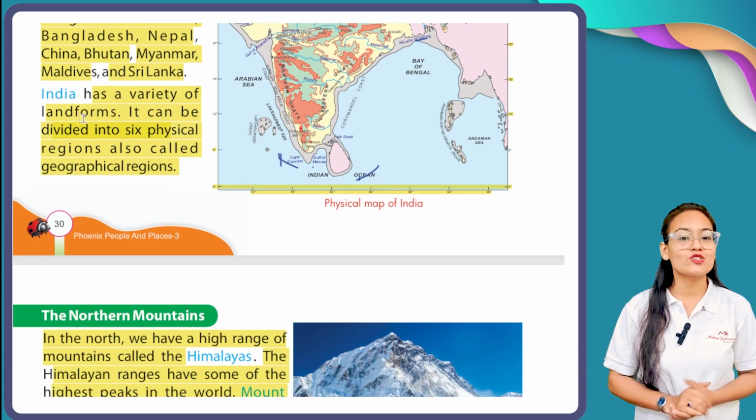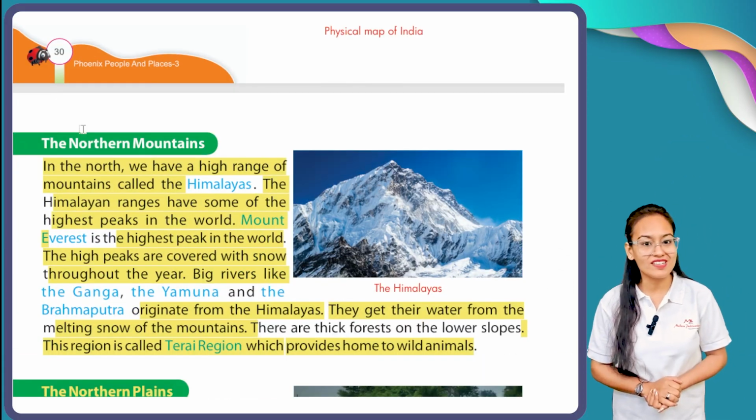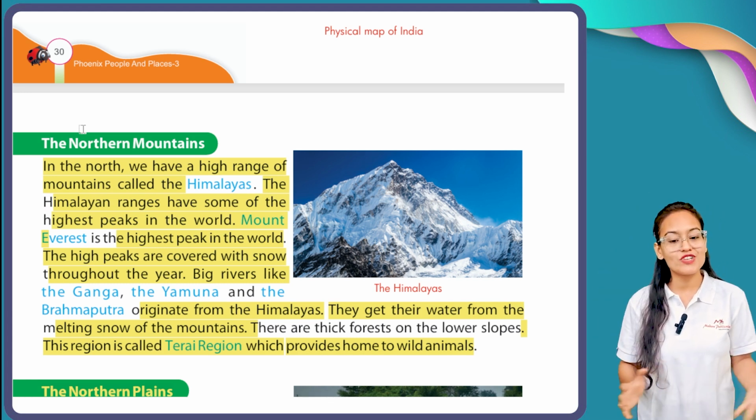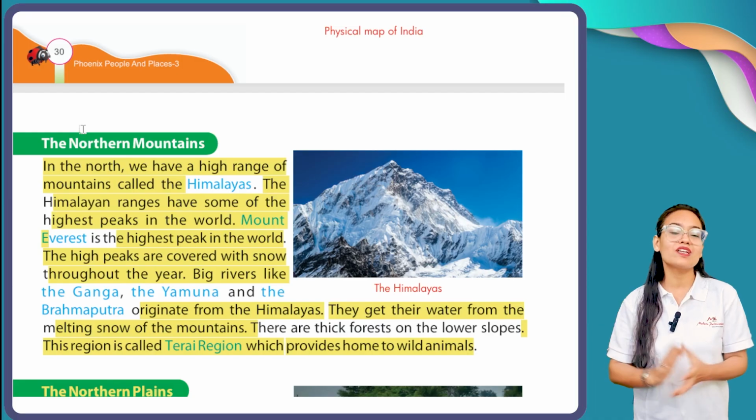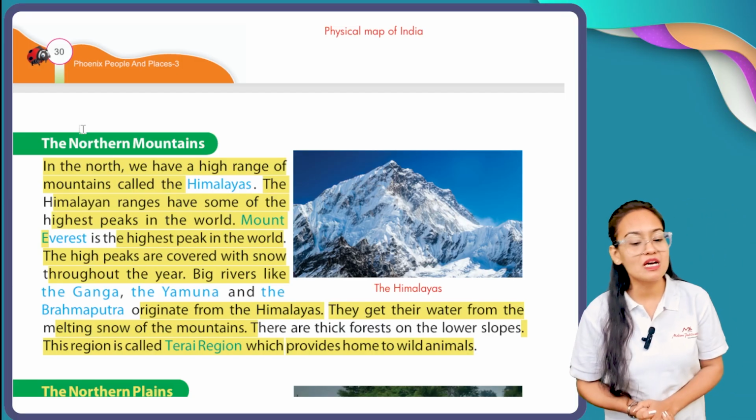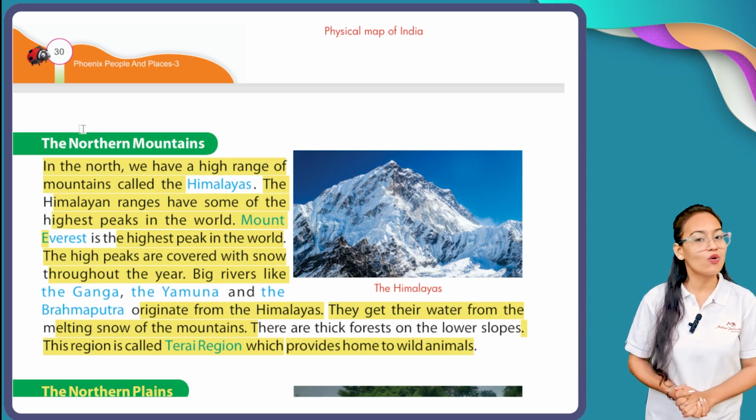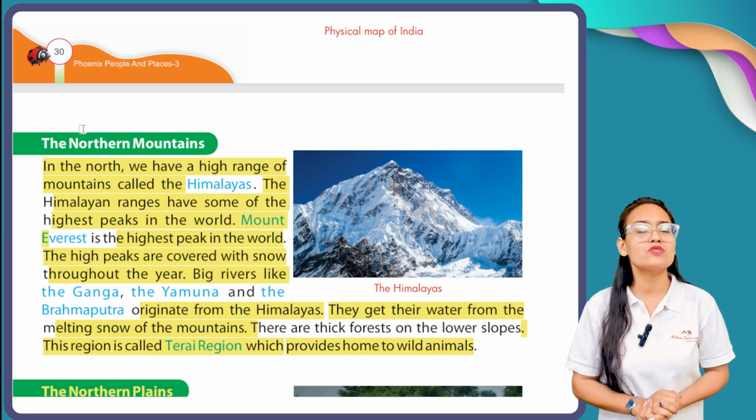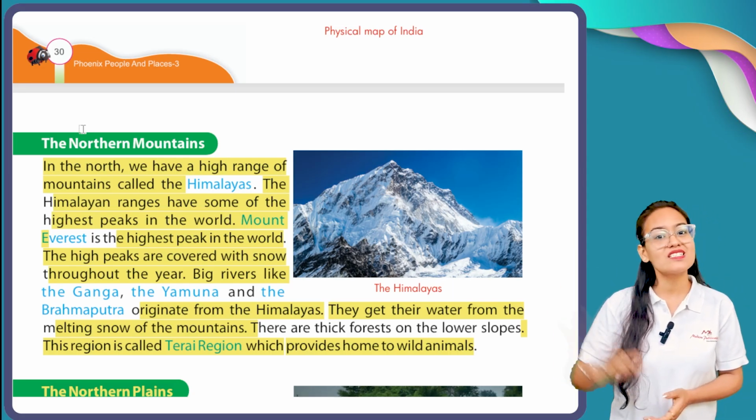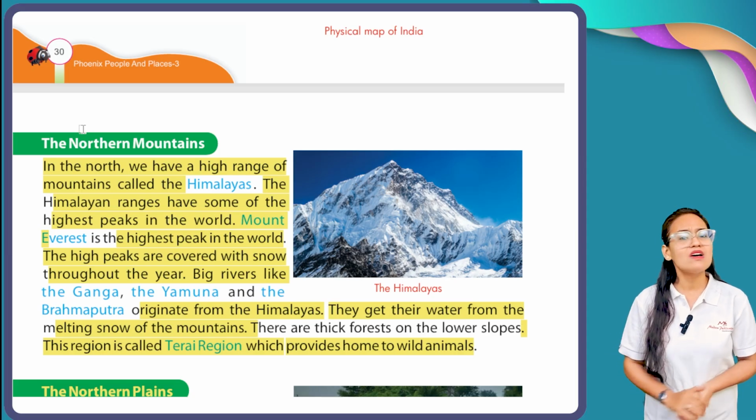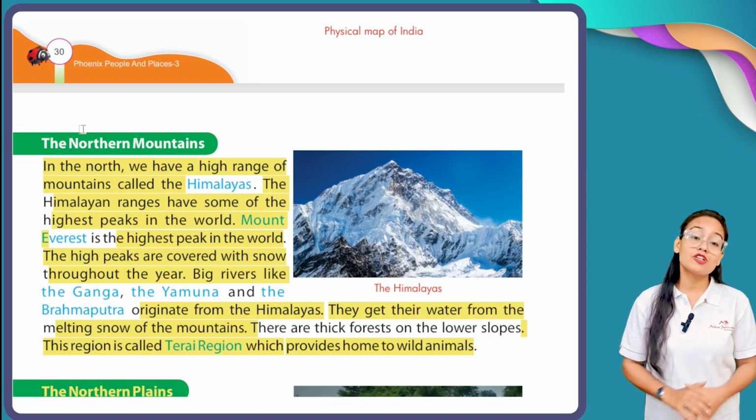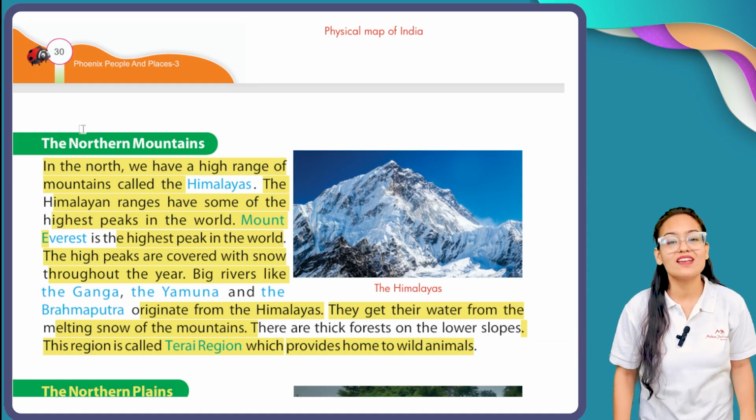So the first place goes to our northern mountains, and our northern mountains are located in the northern portion of our country India. That mountain series is named the Himalayan mountains. The Himalayan ranges have some of the highest peaks in the world, like Mount Everest. And what is the meaning of peak? The highest peak means the area which is covered in snow all 12 months.